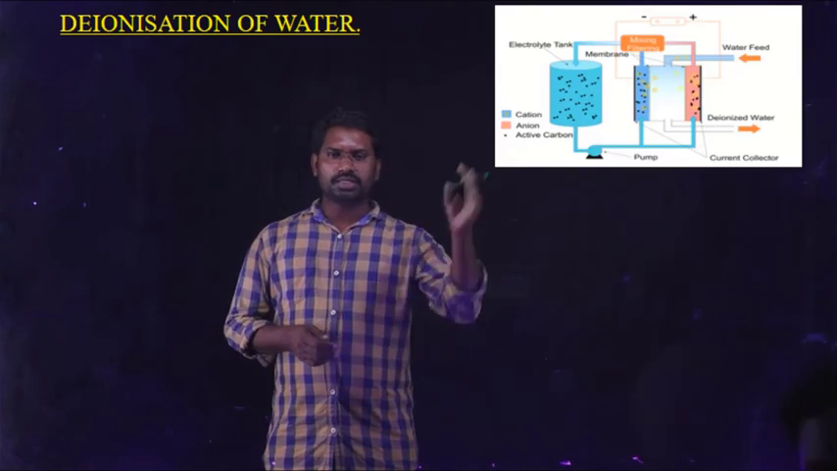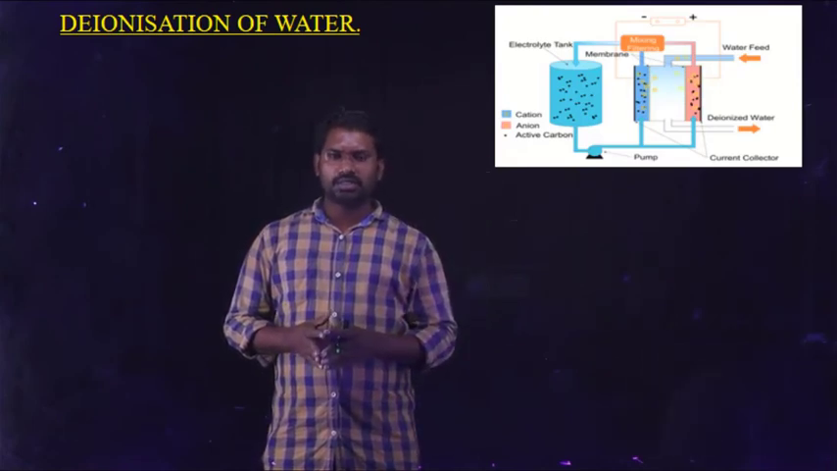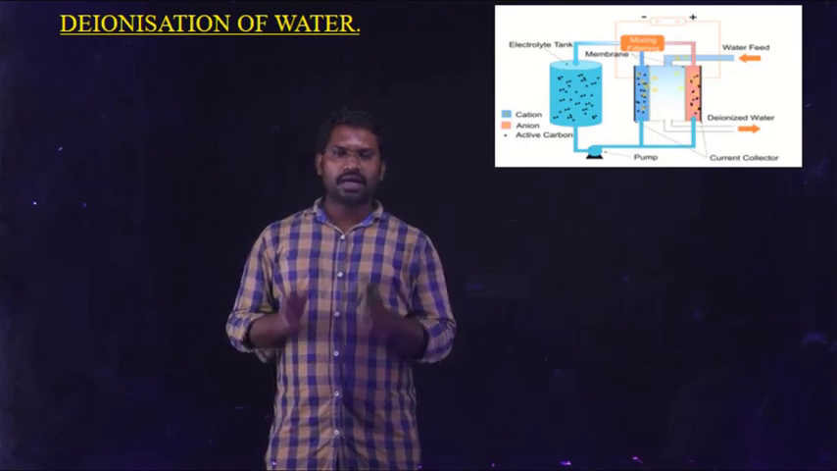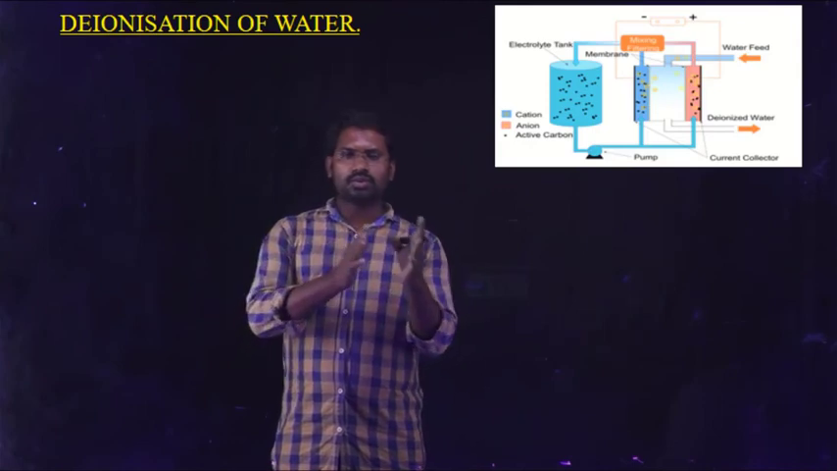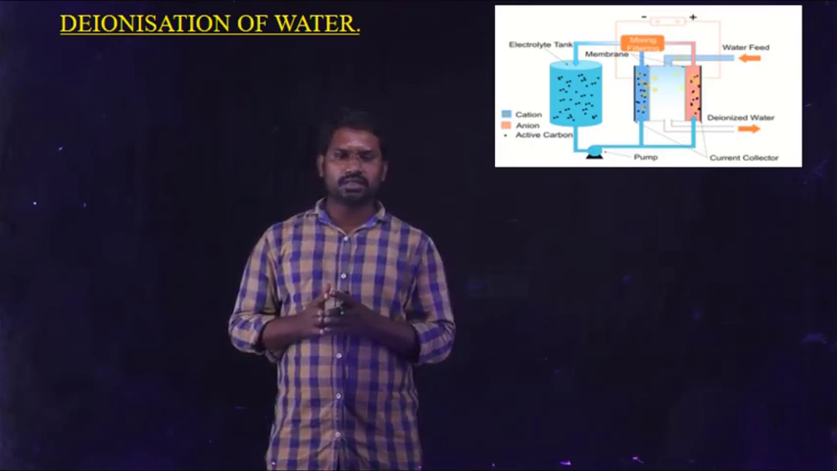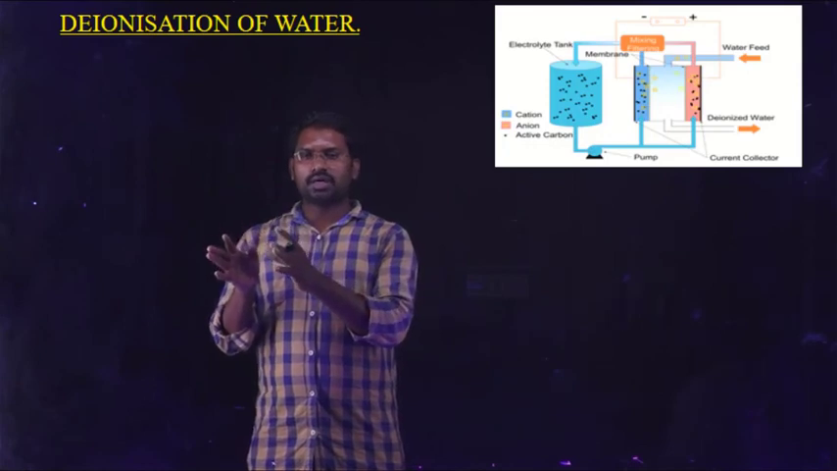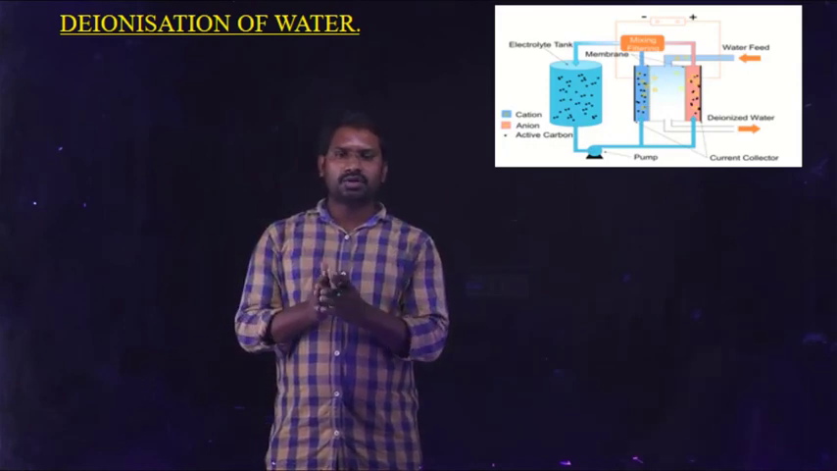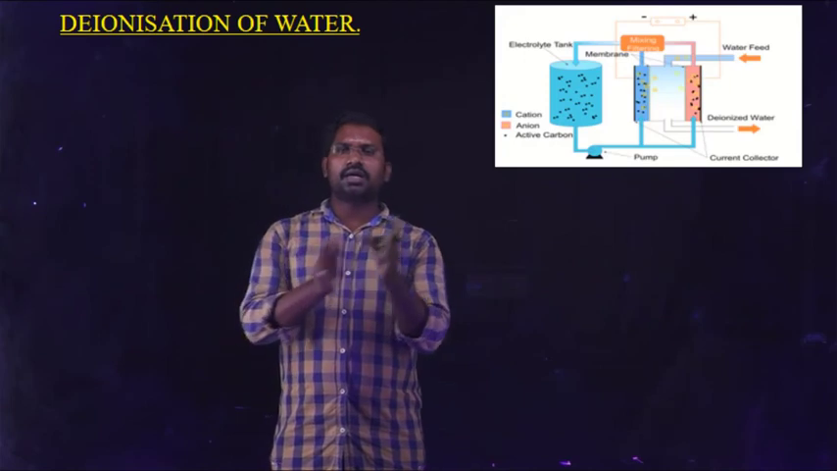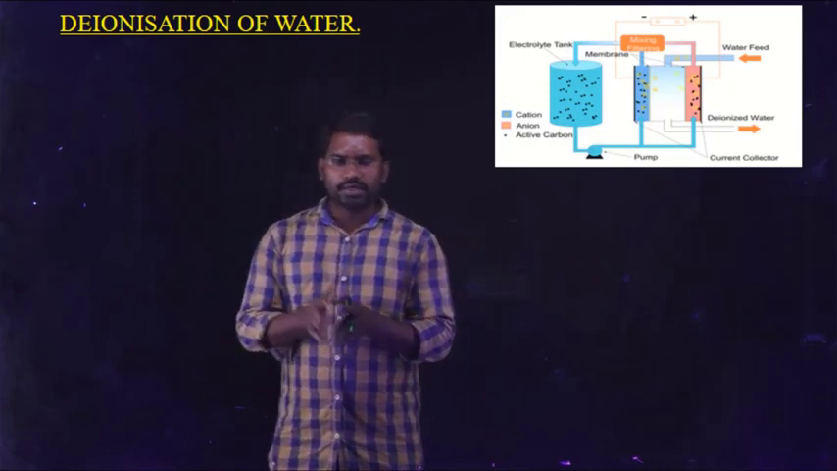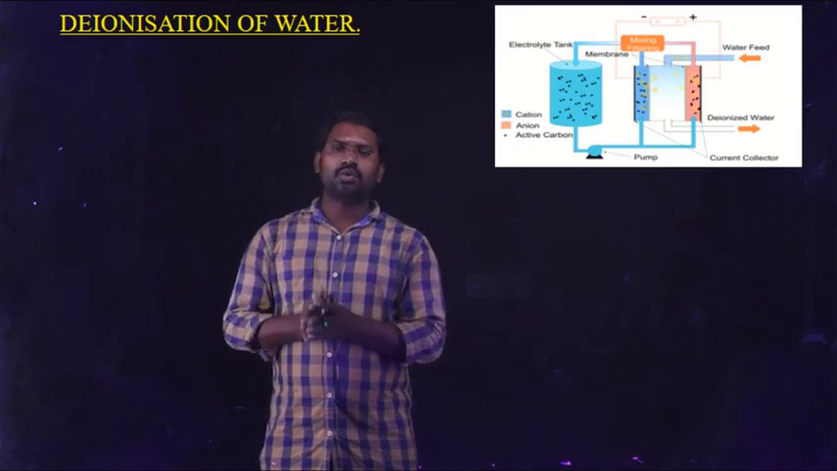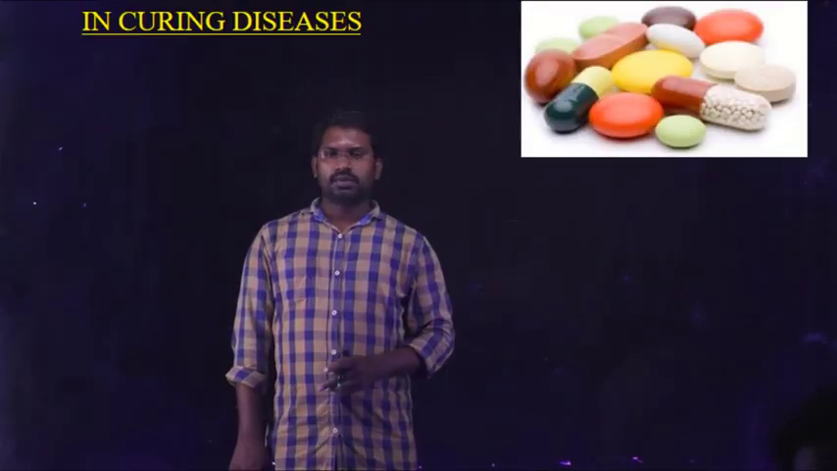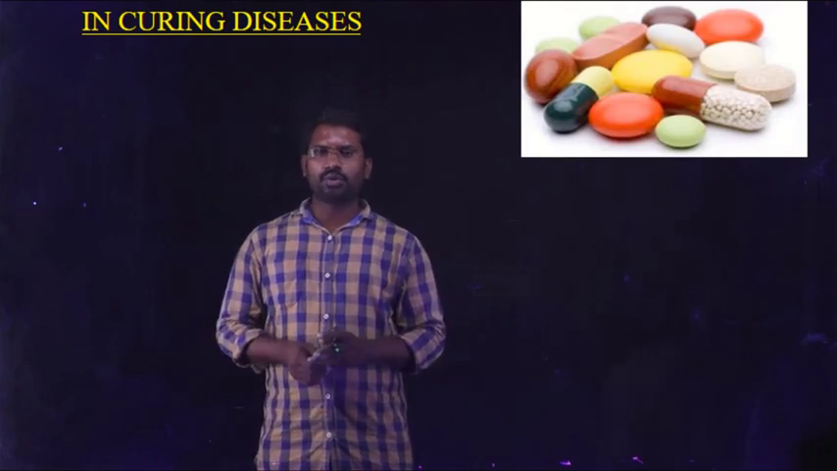Okay, students, look at this image. In that image, we are passing ionized water through tankers which have cationic resins and anionic resins. When ionized water passes through the cationic resins and anionic resins, the ions present in the water get adsorbed on the surface of the cationic resin and anionic resin. Therefore, finally, the water changes into deionized water, that means water without ions.